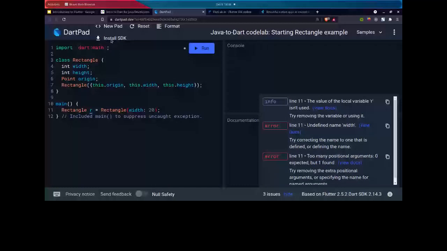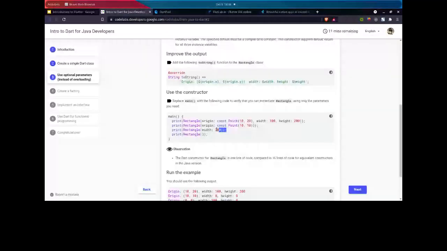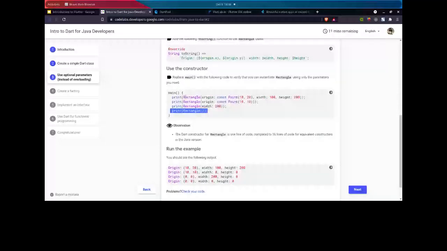Like you can see here, in the first part we have initialized all three variables. In the second part we have only one variable, and in the third part we have one variable with width and here point. And in this we don't have any arguments passed. So you can see that without having overloading, we can use the same class with any number of arguments.